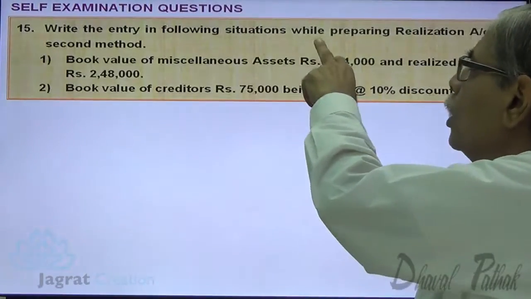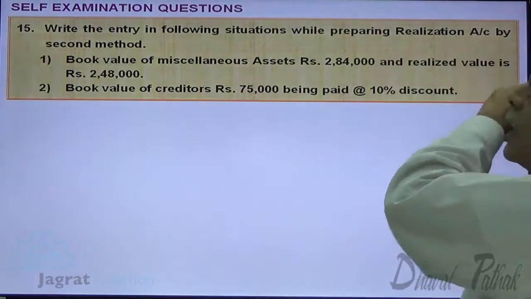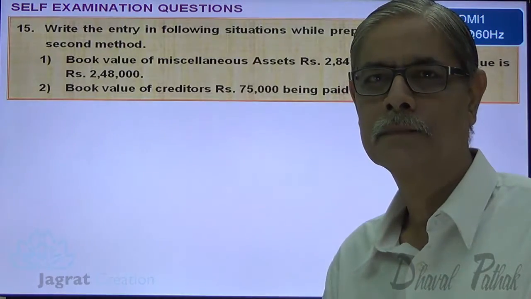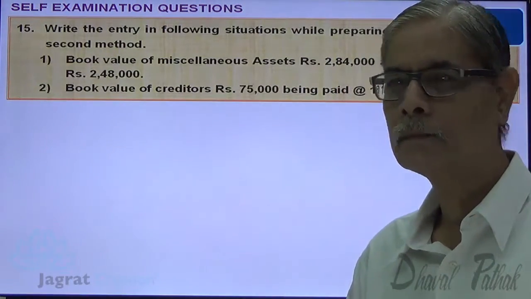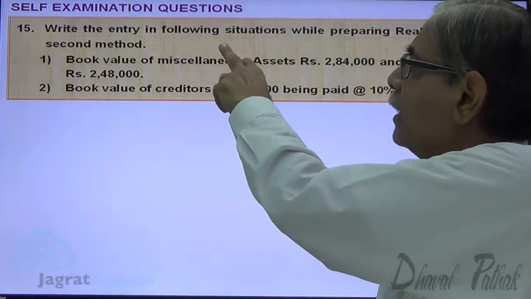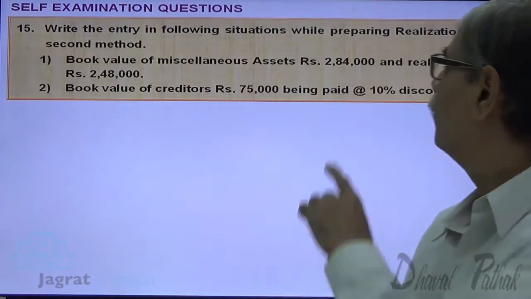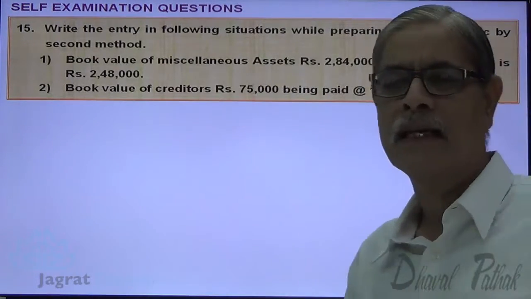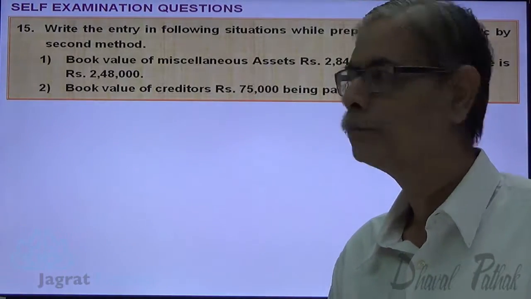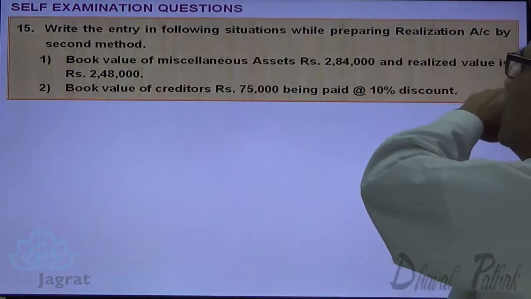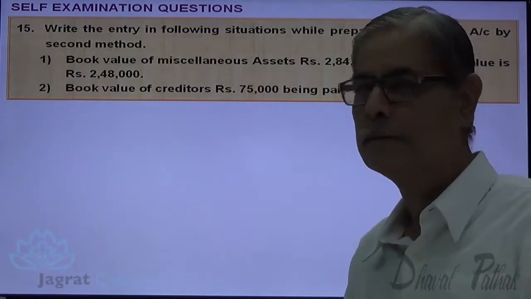Write the entries in the following situation while preparing the realization account by the second method. Book value of business assets is 2,84,000 and realized value is 2,48,000.